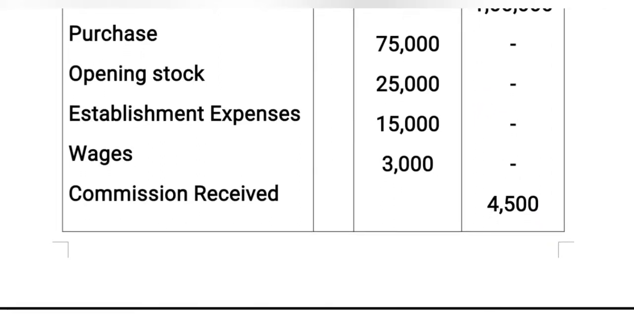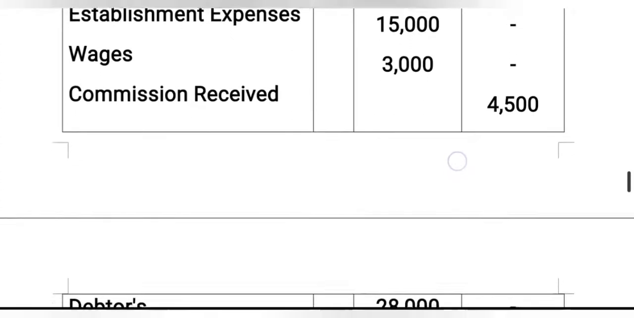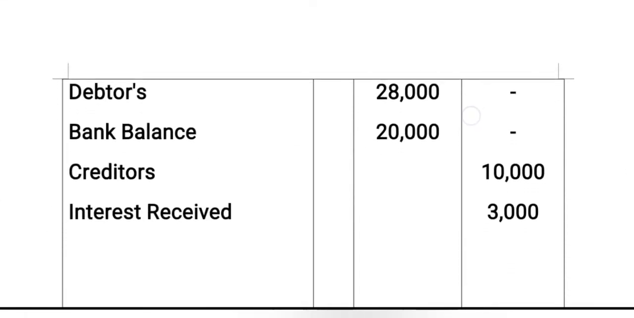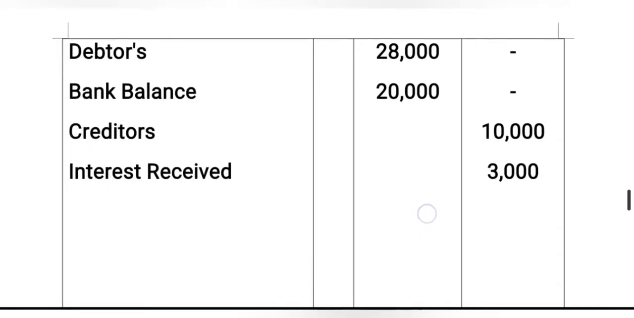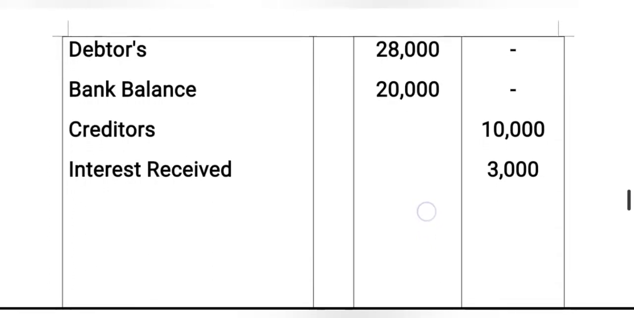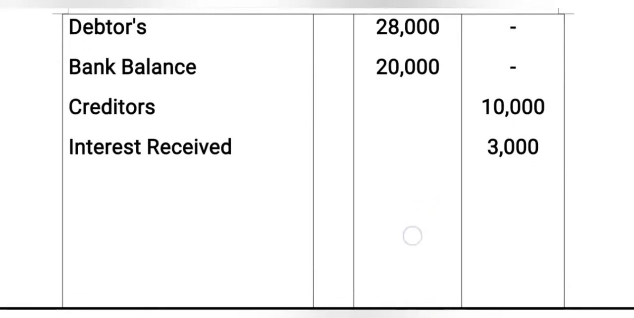15,000. Wages is also one type of expenditure. It is on the debit side of the trial balance. Commission received is an income. It is on the credit side of the trial balance. Now debtors is an asset, 28,000 amount. That is why we debit it in the trial balance. Bank balance is also an asset. It is also on the debit side of the trial balance. Creditors is a liability. It is credited in the trial balance. Interest received is an income. It is written on the credit side.